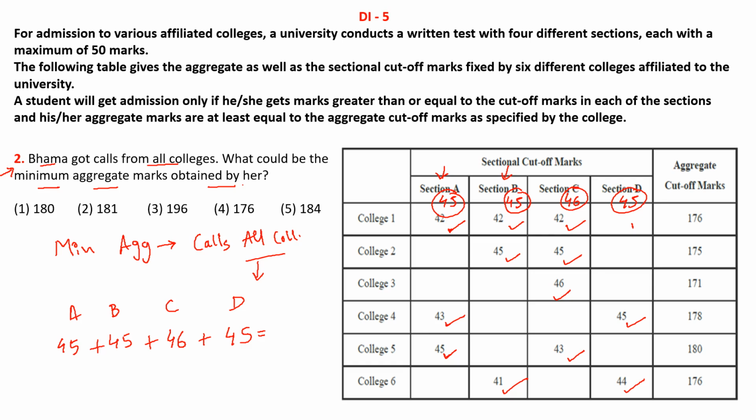calls from the colleges. So let us look at the total. 45 plus 45 is 90, plus 45 is 135, plus 46 is 181. So even after maintaining the minimum aggregate of 181, she would be getting all the calls from colleges 1 to 6. So our answer should be B, 181.